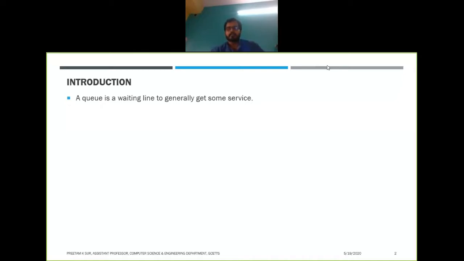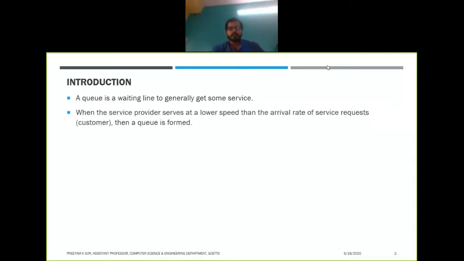Or in a bank, wherever you go to get some service, you always have some queue. People are waiting for their turn to get the service, right? So when the service provider serves at a lower speed than the arrival rate of the service requests, that is the customers, then a queue is formed.